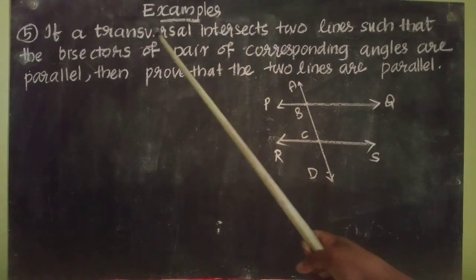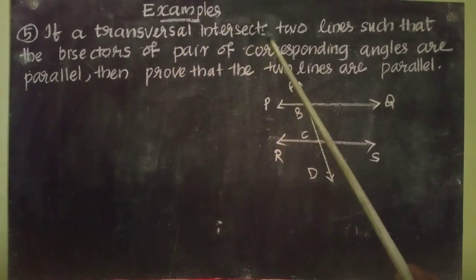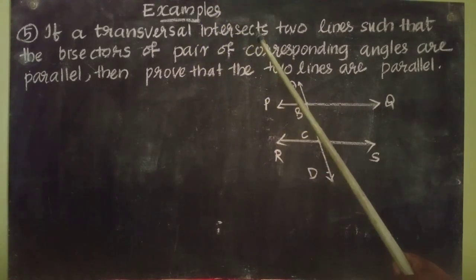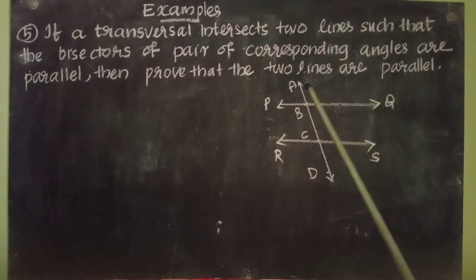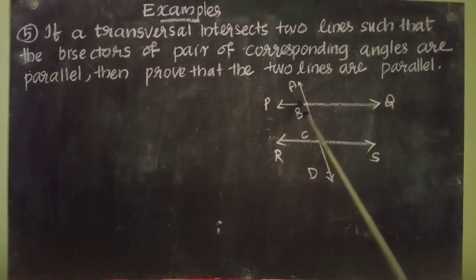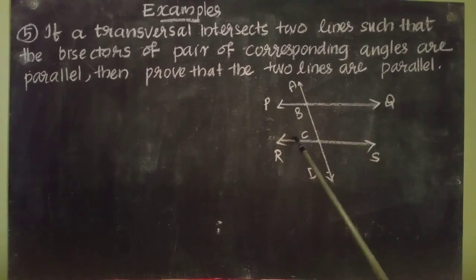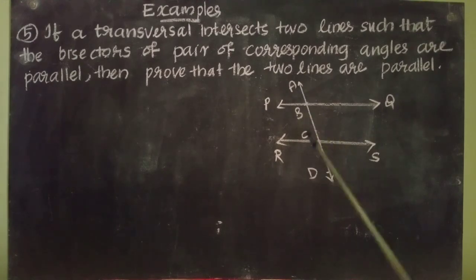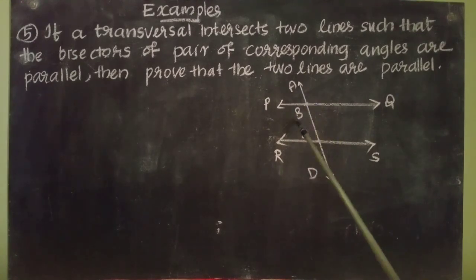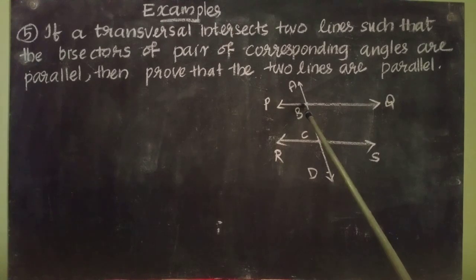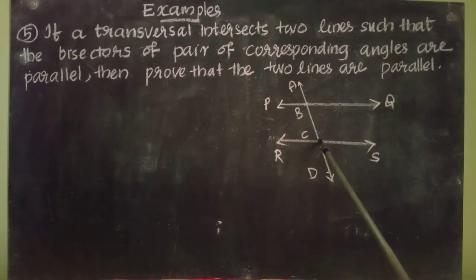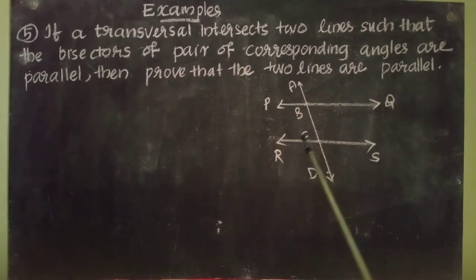So, you see the first sentence of the question. If a transversal intersects two lines. So, here we can draw two lines PQ and RS and one transversal. It is AD which intersects PQ at the point B and RS at the point C.